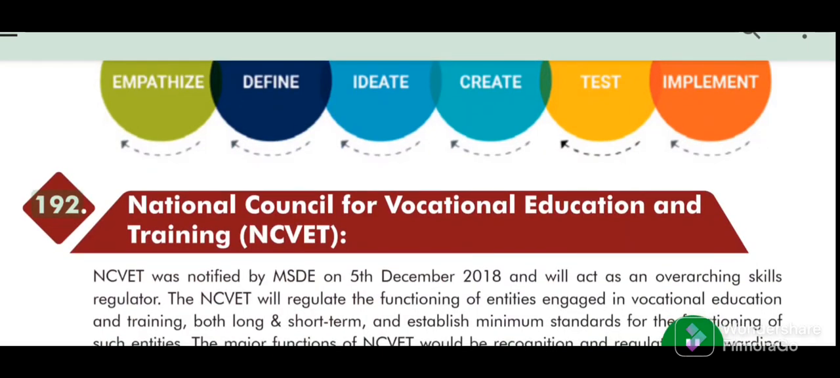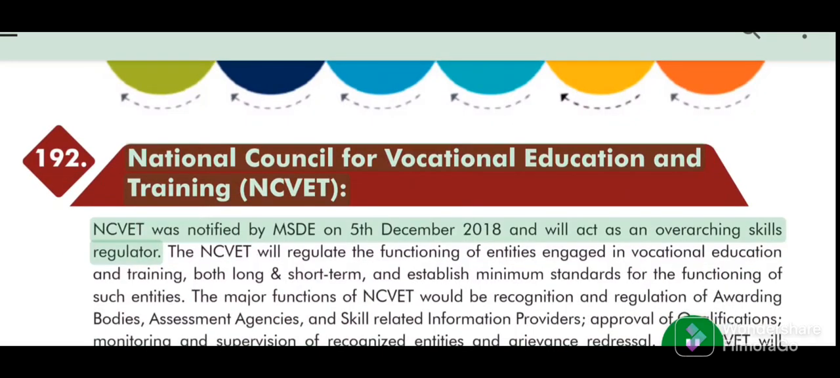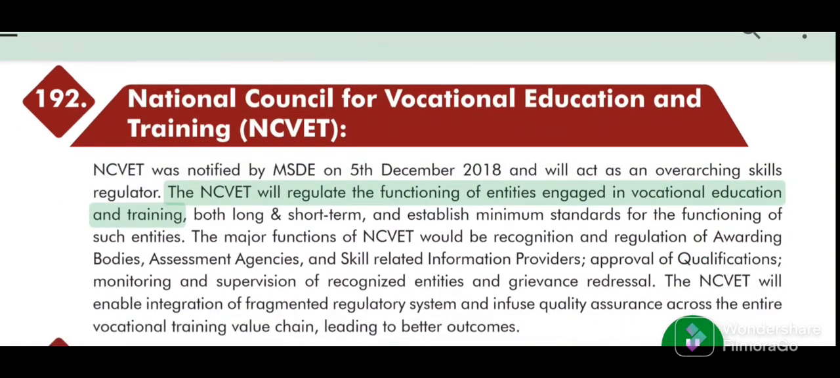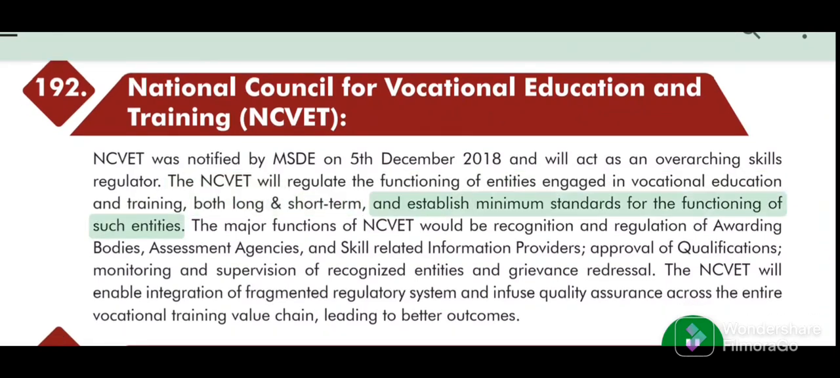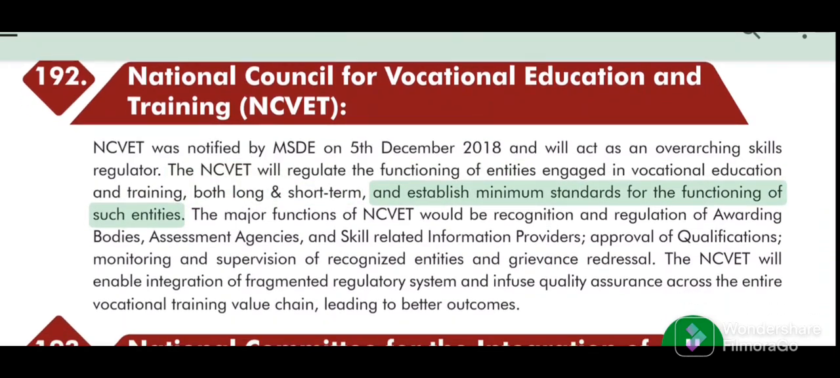192. National Council for Vocational Education and Training (NCVET). NCVET was notified by MSDE on the 5th of December 2018 and will act as an overarching skills regulator. The NCVET will regulate the functioning of entities engaged in vocational education and training, both long and short term, and establish minimum standards for the functioning of such entities.